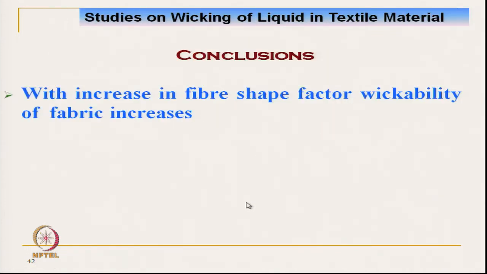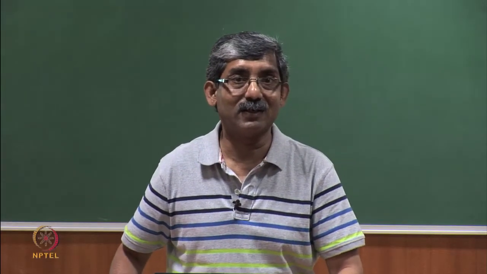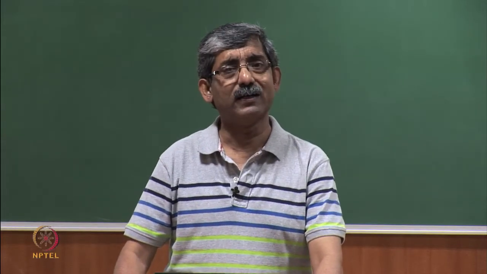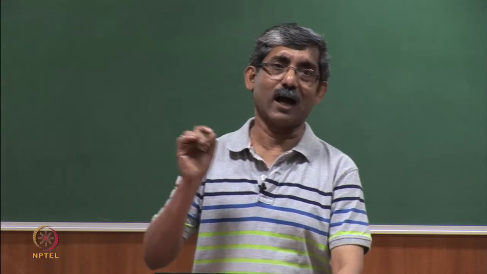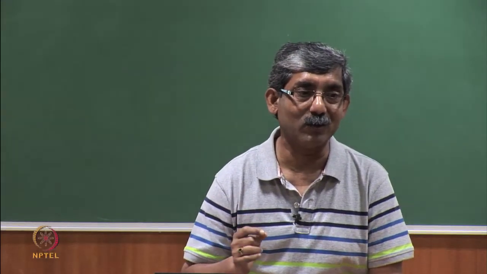We can conclude here that with the increase in fiber shape factor, wickability of fabric increases. With the decrease in fiber diameter, what does it actually show? The wickability of fabric increases as the number of capillaries increases, so a greater number of capillaries with lower capillary diameter. That is the reason for the wickability, and it has also been observed that at lower fiber diameter, the apparent contact angle also reduces.